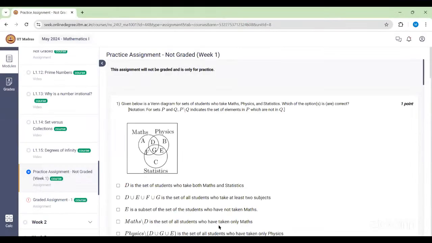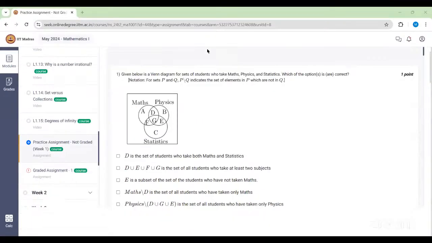Okay, so my screen is visible, right? So this is practice assignment 1, week 1. So I'll cover your doubts. From the practice assignment, whichever questions you have doubts in, just mention in the chat box. I'll go one by one. I won't solve each and every question because that's not the point of a doubt session. We have to discuss your doubts, so first I'll hear your thoughts and then I'll try to explain.